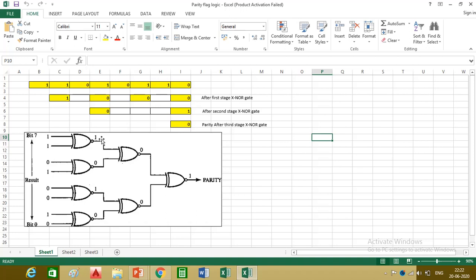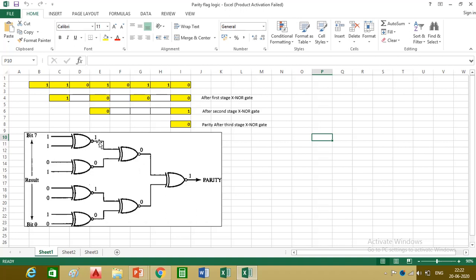In an XNOR gate, the output is on if both input signals are either on or off. So we can see here the resultant bits 1 1 0 1 0 0 1 0, and these are 7 exclusive NOR gates. Since both these inputs are 1 1, the output will also be 1. Similarly here, if both the inputs are off, the output will be 1. So here the output is 1 at the first stage. Here the output is 0, output is 1 and output is 0.